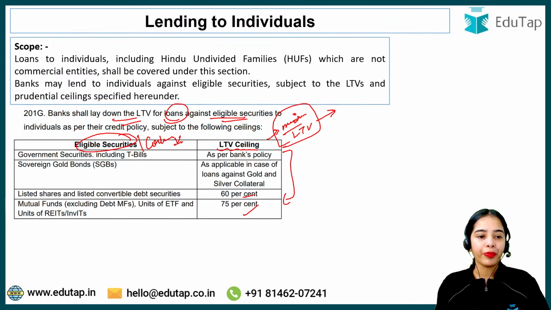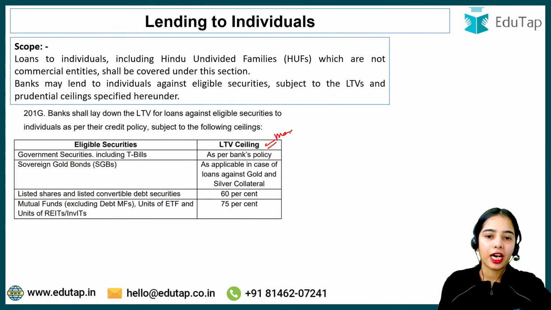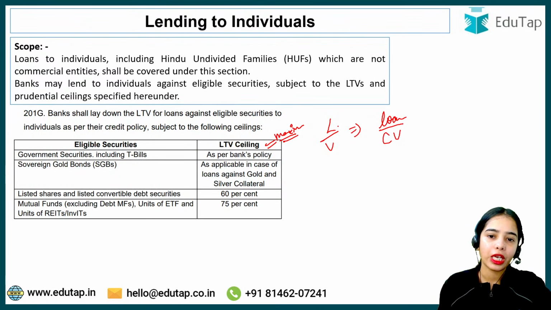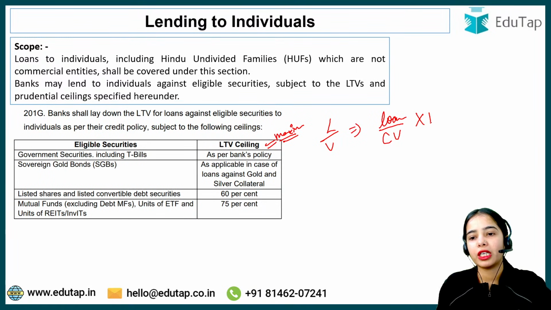That is the idea. Okay, so this is the maximum that the RBI has notified, the maximum loan to value ratio. Loan to value ratio is nothing else, it is the loan divided by the collateral value. If we want to see it in the percentage form, multiply by 100.